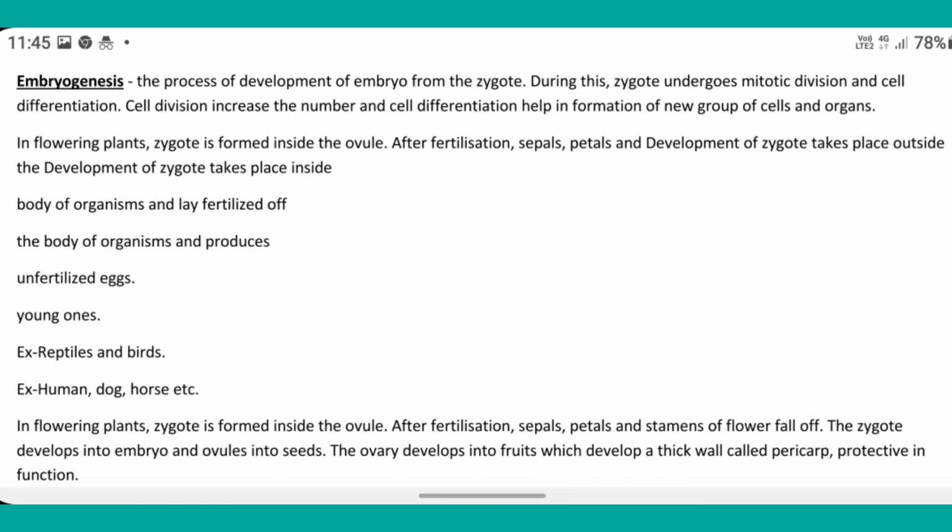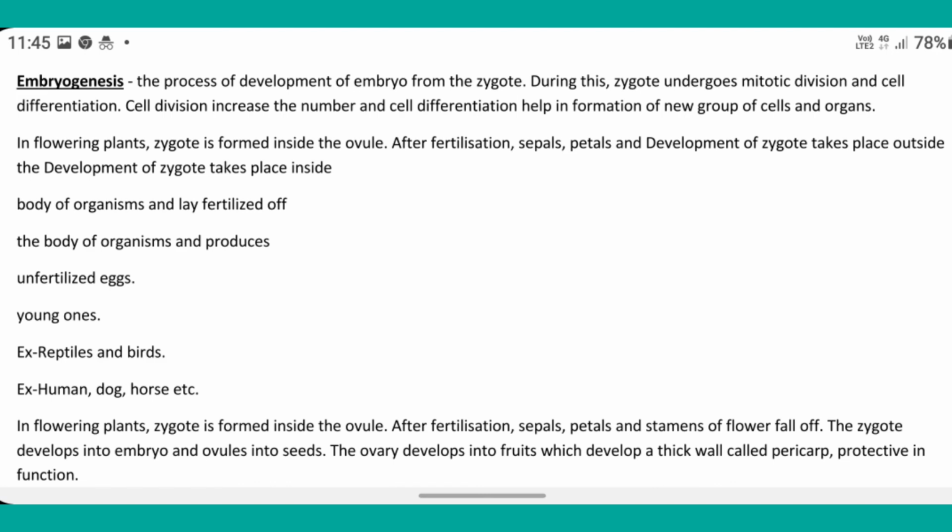In flowering plants, the zygote is formed inside the ovule. In some organisms the development of zygote takes place inside the body of the organism, while others lay fertilized eggs outside the body of the organism, producing young ones, like reptiles and birds, while humans, dogs, horses, etc. give birth to young ones.